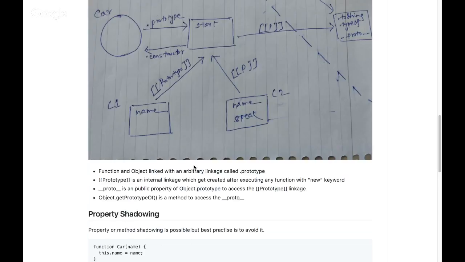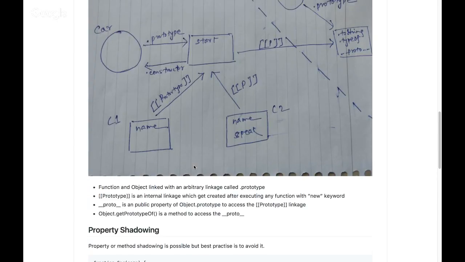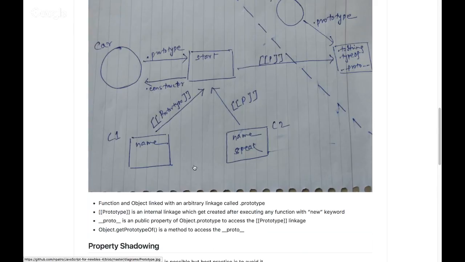The [[Prototype]], surrounded by double square brackets, gets created when you call a function with the new keyword. And __proto__ is nothing but a public property available on Object.prototype, built in to access that internal [[Prototype]] linkage. And there is one more method which returns the same thing: Object.getPrototypeOf, where you pass the object name.